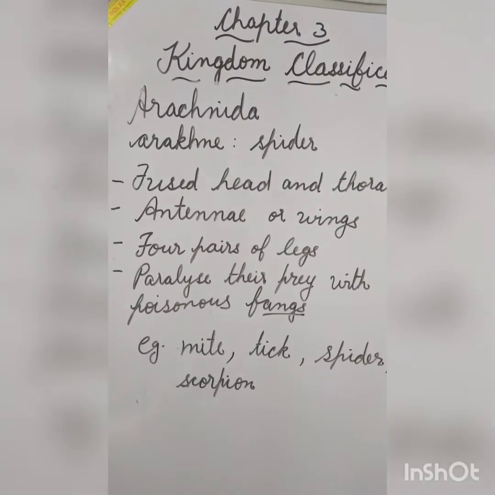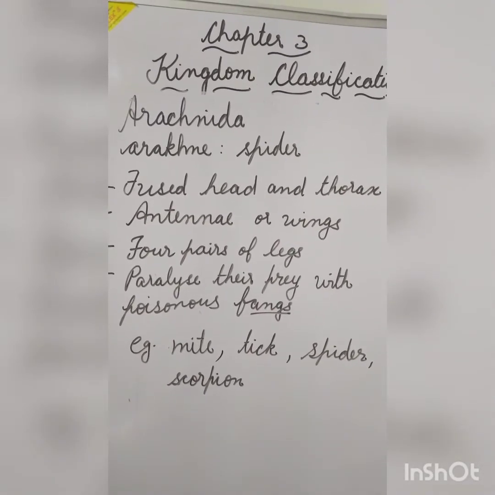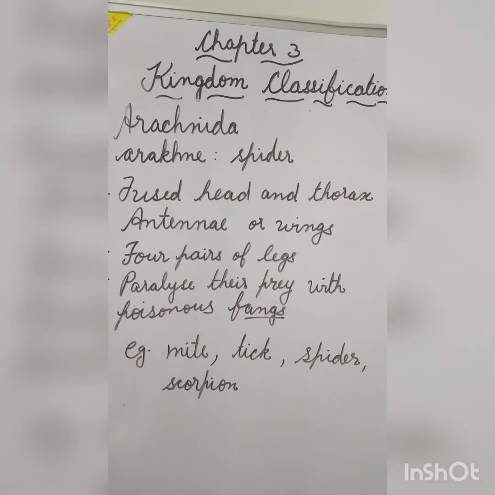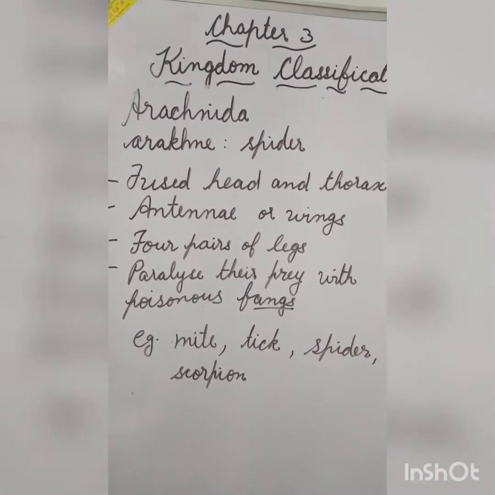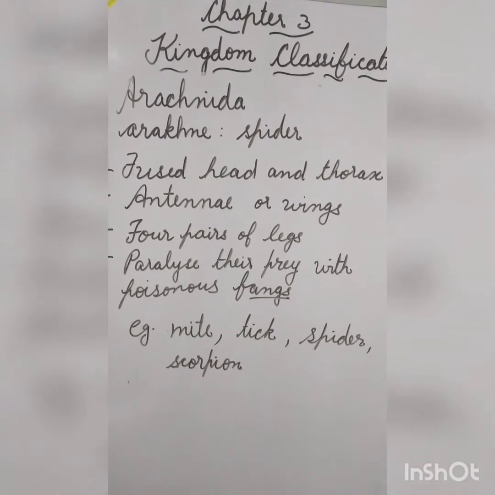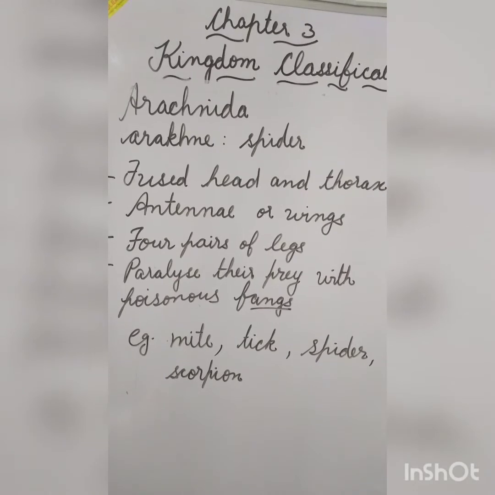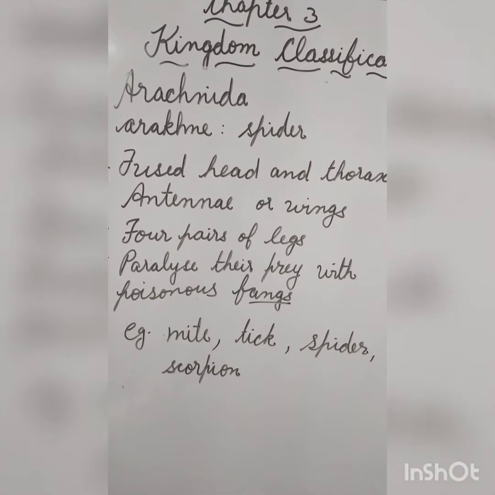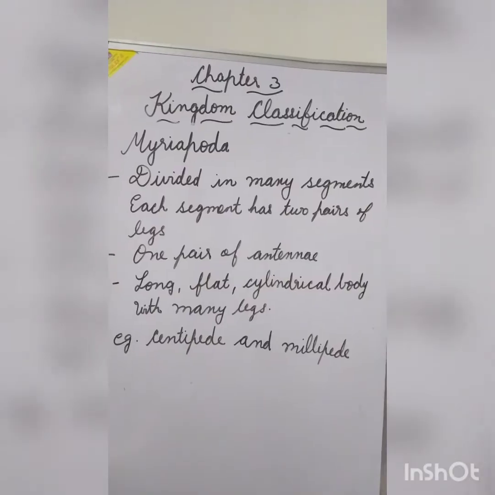Arachnida. It is derived from a Greek word arachne, which means spider. They have a fused head and thorax. They have no antennae or wings. They have 4 pairs of legs, and they paralyze the body of their prey with poisonous fangs. Example, mite, tick, spider, and scorpion.